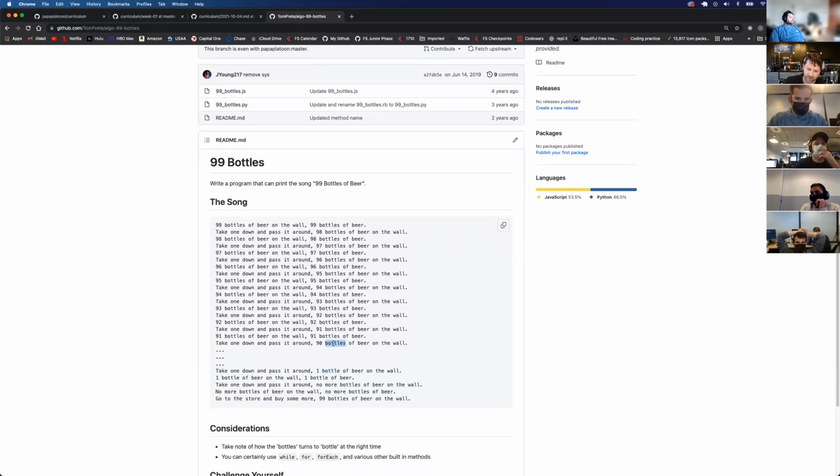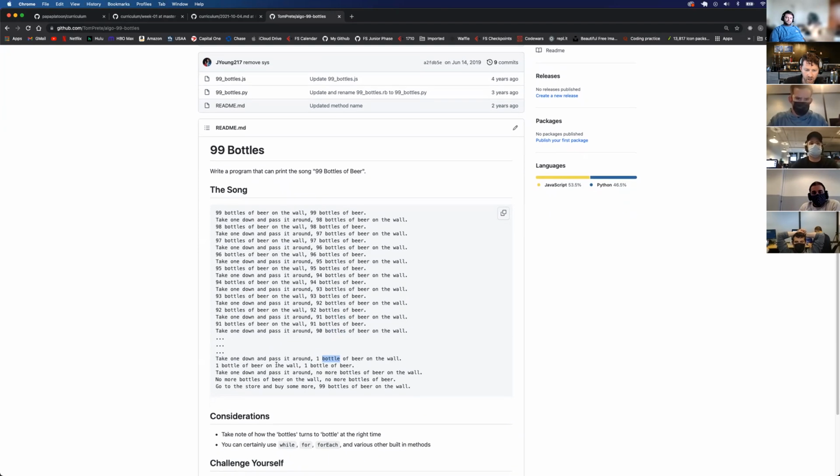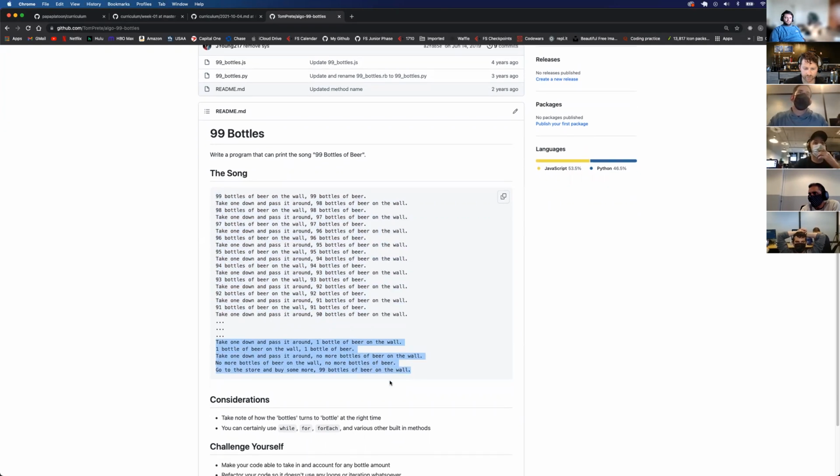So if there's plural, it's bottles. If there's only one left, or if it's singular, it's just bottle. And then the last one, take one down, pass it around, no more bottles of beer on the wall. So pretty much all this is repeated until we get to here, and then these lines are unique.